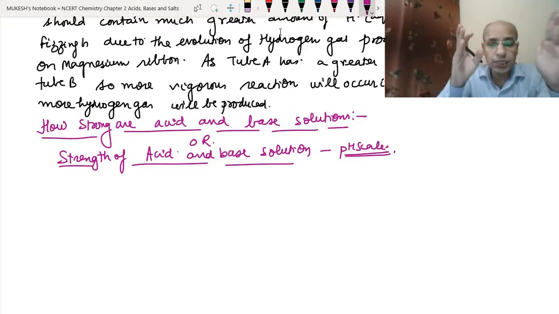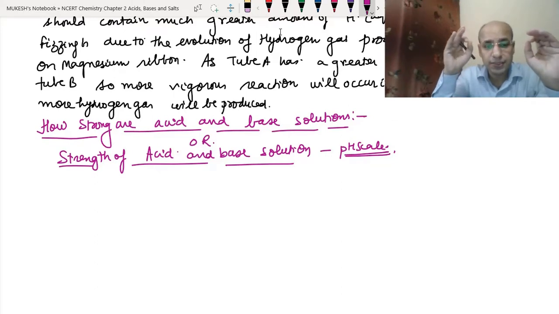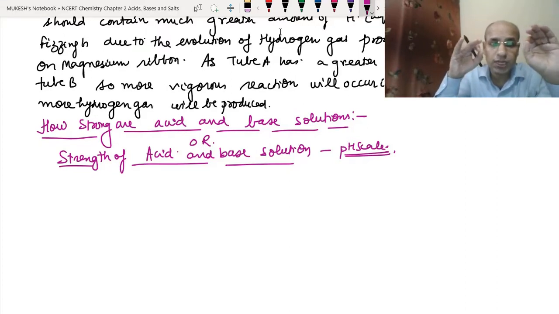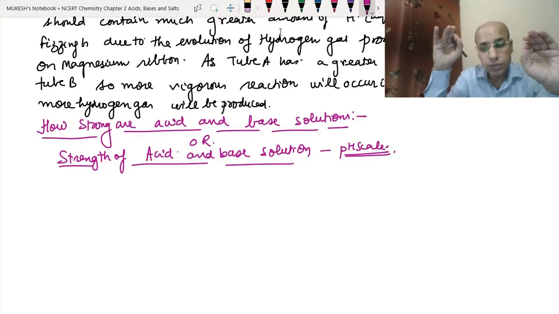Here we have been given a pH scale, according to which we can come to know whether it is a strong acid or a weak acid, a strong base or a weak base. That means we can come to know the strength of acid and base solutions.